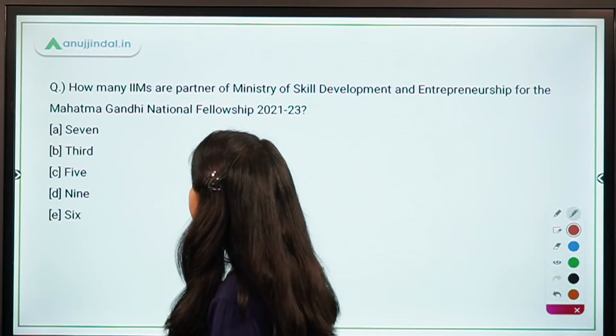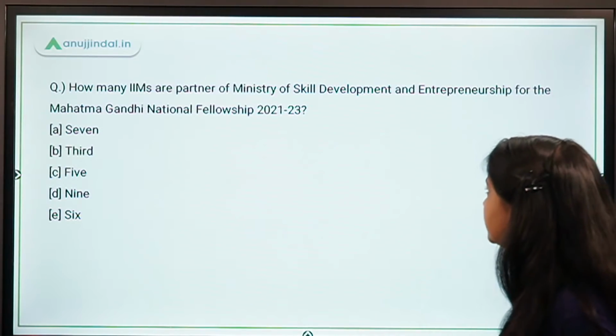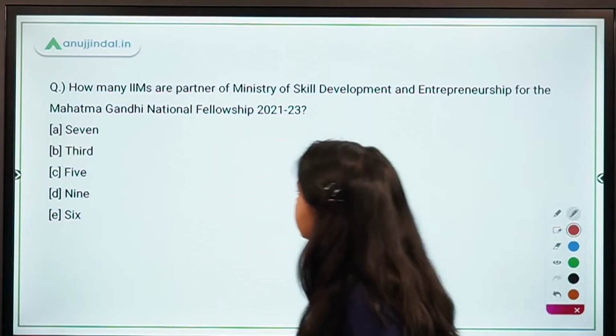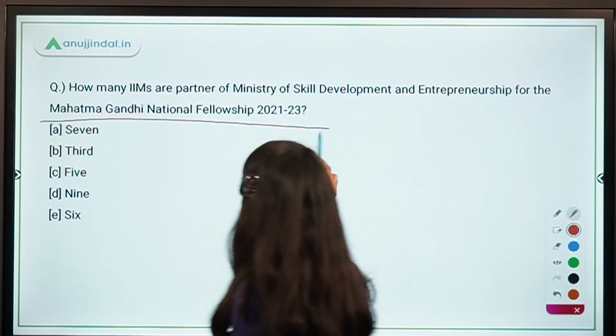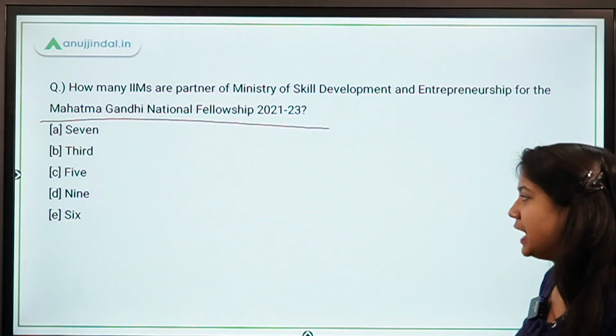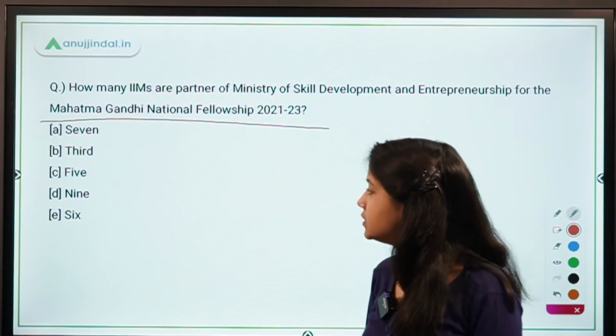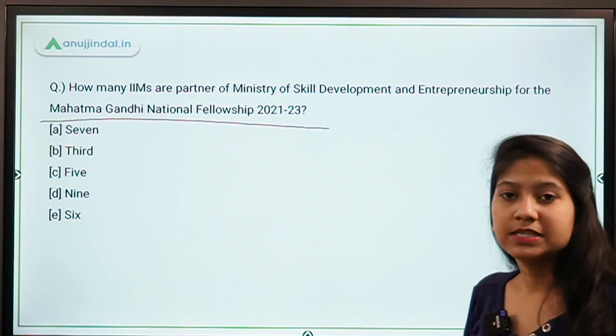How many IIMs are partners of the Ministry of Skill Development and Entrepreneurship for the Mahatma Gandhi National Fellowship Scheme? 7, 3, 5, 9, 6. How many IIMs have been taken as the partner?